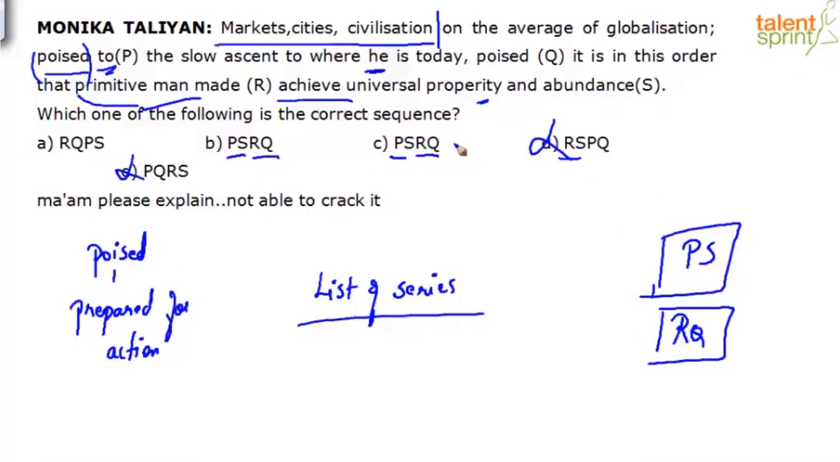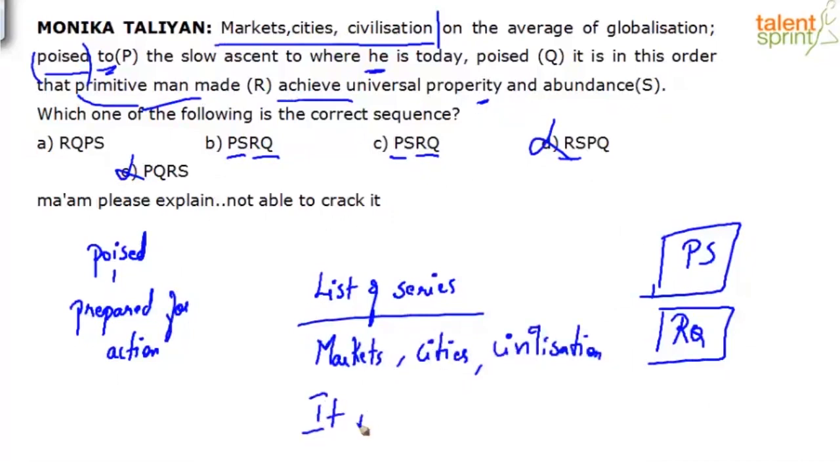Now, I need to decide after markets, cities and civilization, should it start with P or should it start with R? That's what I need to figure out, right? Now, what will it be? I want you to pay a little attention and tell me what it can actually be. Another clue for you is the list: markets, cities, civilization. It is in this order that primitive man made, what did he make? A slow ascent to where he is today, poised on the average.